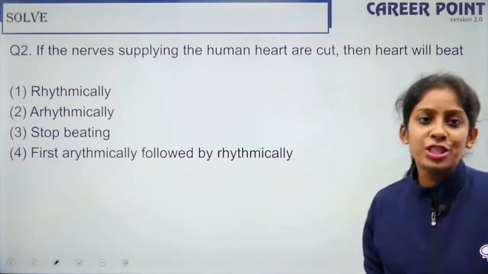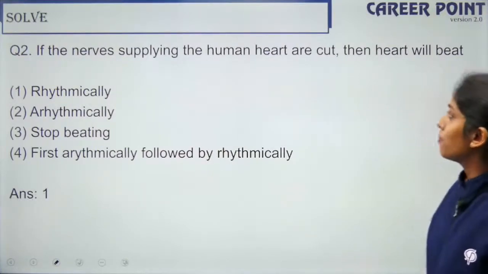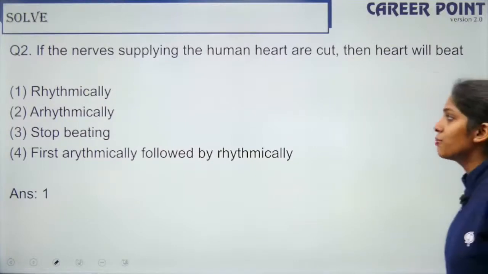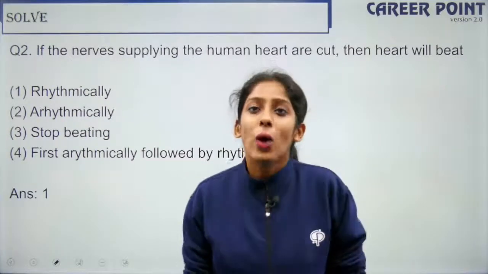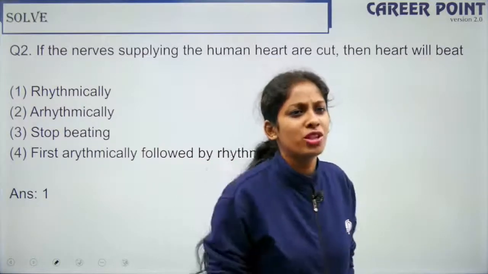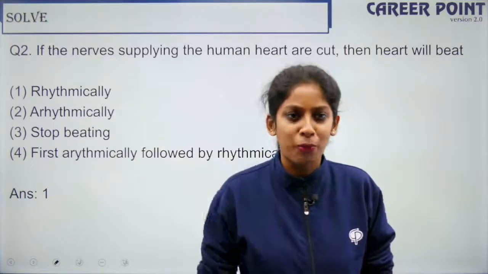Okay, so for question 2, Ajay and Dharni say option 3, that if the nerves supplying the human heart are cut, the heartbeat will be rhythmic. Why? It will not stop beating. When will the heart stop beating? When there is no cardiac output, right?